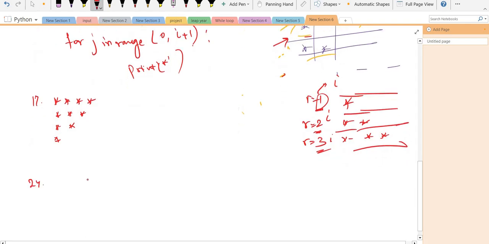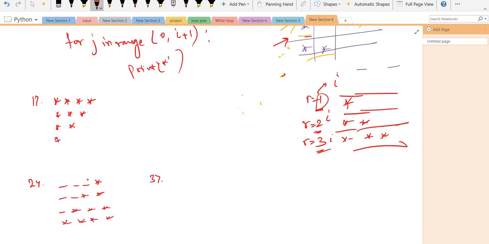Make this one. This one looks good and I think it will be easy for you. This is my second pattern, and the third pattern is this one.